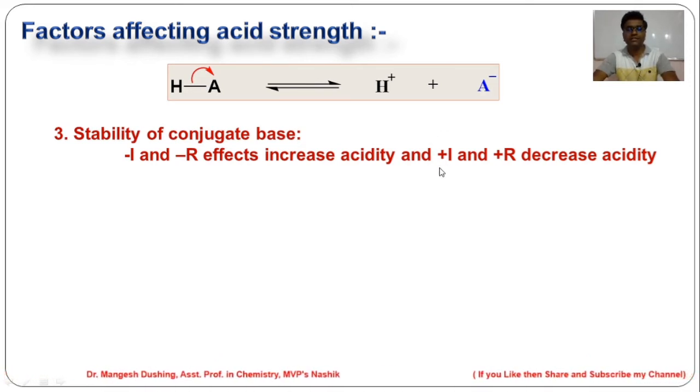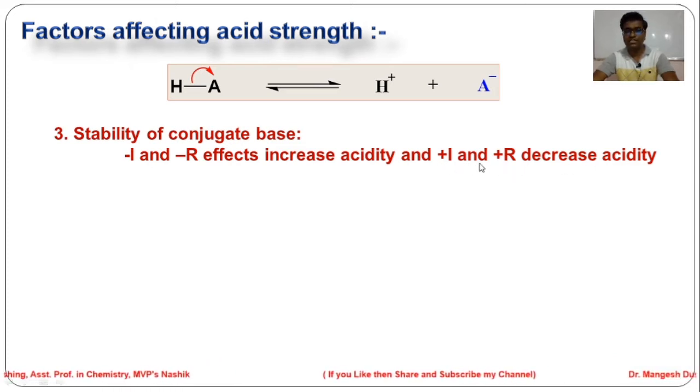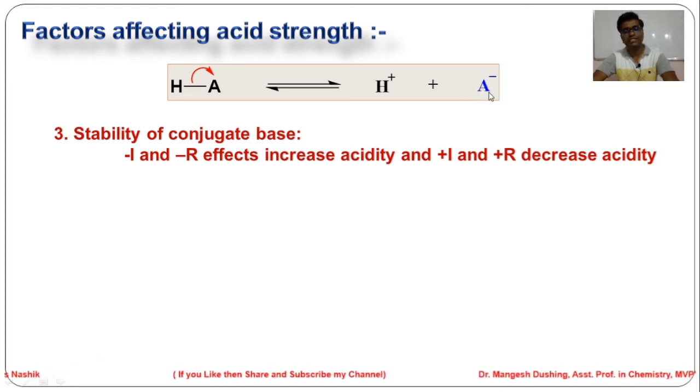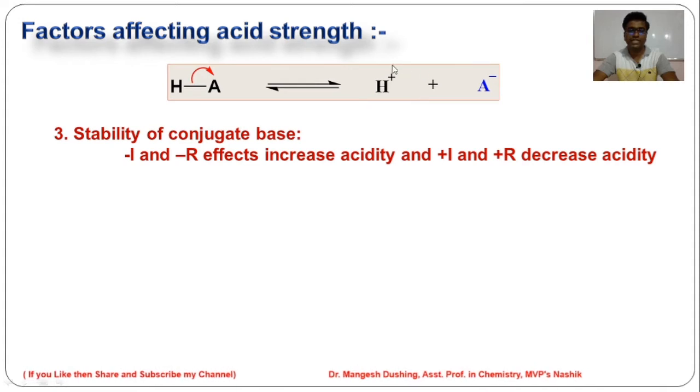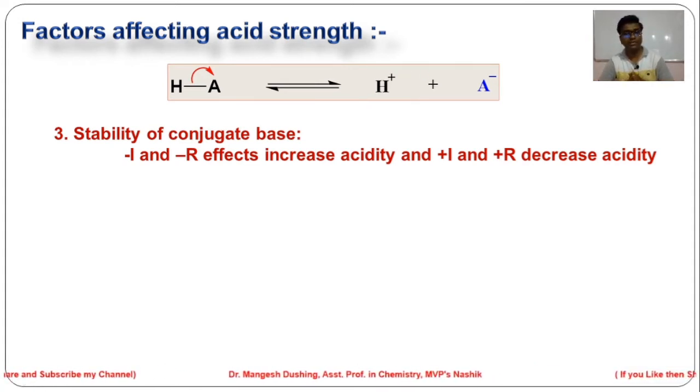In a similar manner, plus I and plus R decrease the acidity, because plus I and plus R increase the electron concentration on this conjugate base, making it unstable. Then it recombines with H plus ions to give the acid, so the concentration of H plus ions goes on decreasing. So plus I and plus R effects decrease the acidity.